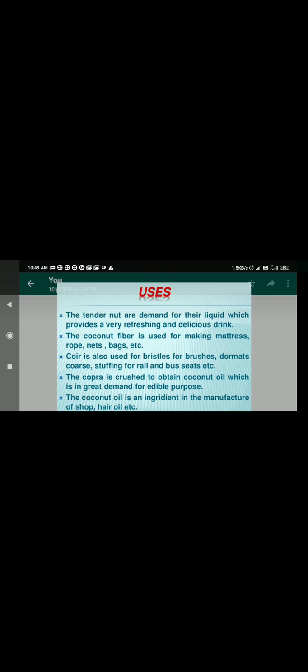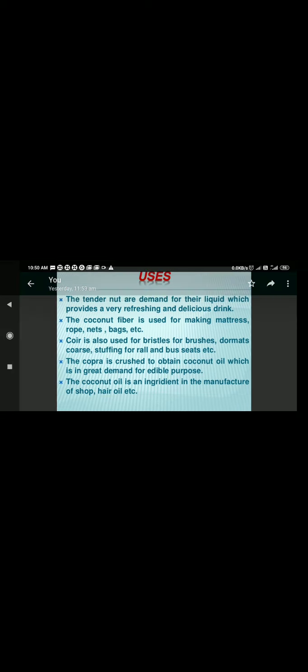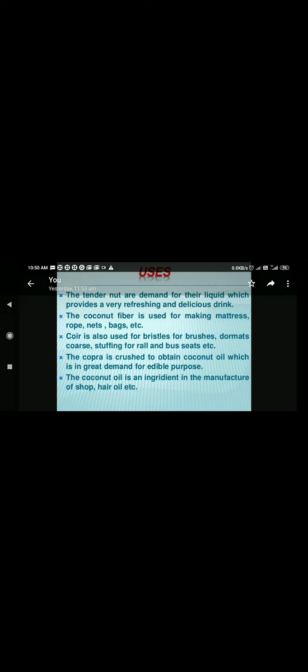It can also be used in plant tissue culture as a nutrient media, because it is rich with so many nutrients, minerals, and cytokinin, plant hormones.